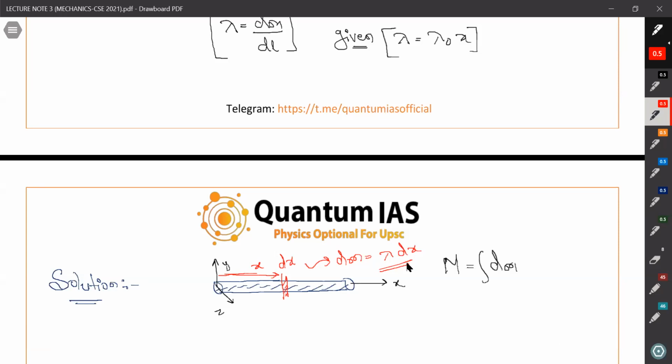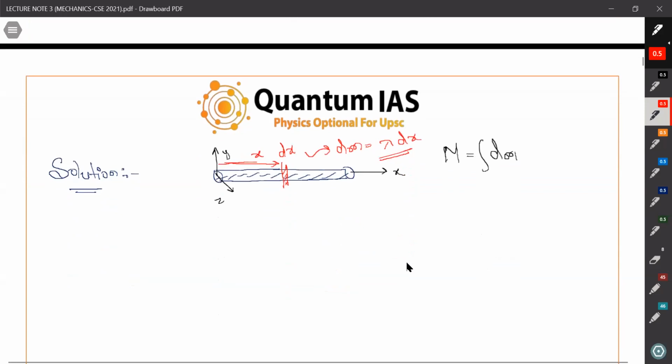Also I will tell you how to take the element. You must take elements so that the property of that element is equal to the property of the entire material or object. Also you should chop it like when you're chopping any vegetable. If you have something like this, you chop it like this.